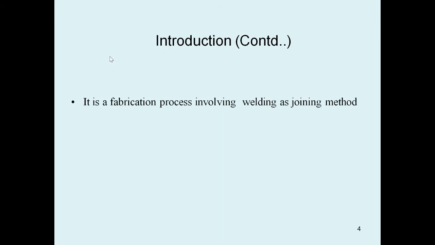It is a fabrication process which involves welding as a joining method. To join metals, either similar or dissimilar, we require welding. That comes under the manufacturing processes.